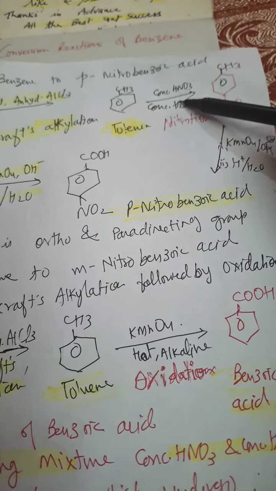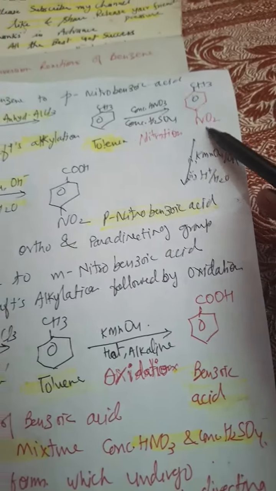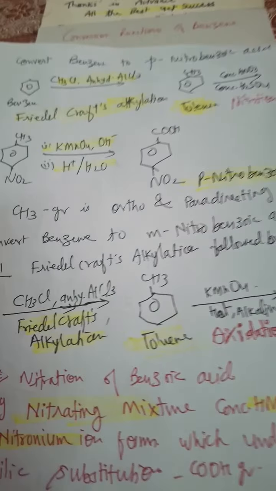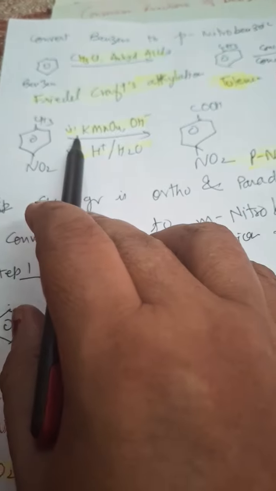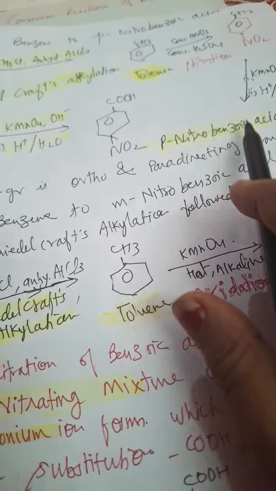This is called the nitrating mixture. So the CH3 group is ortho and para directing, and para-nitrotoluene will be obtained, which is always in excess. Now here para-nitrotoluene will react with alkaline KMnO4, followed by acidic hydrolysis, and we will get para-nitrobenzoic acid.